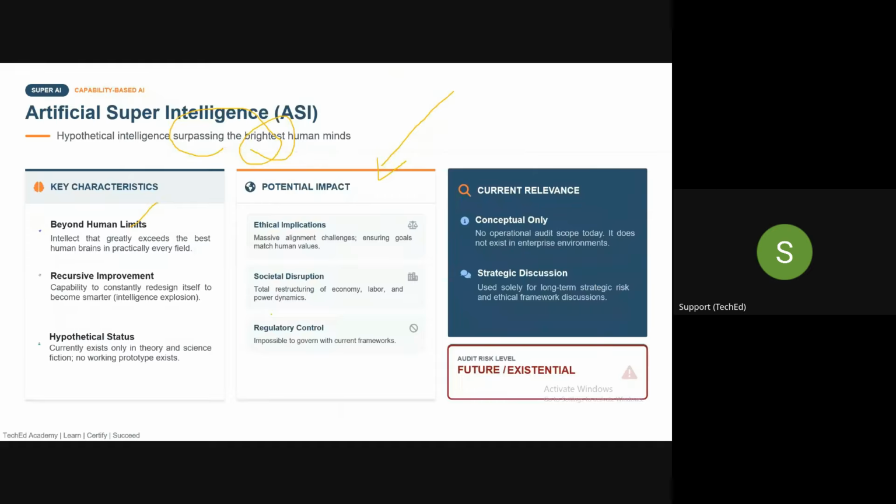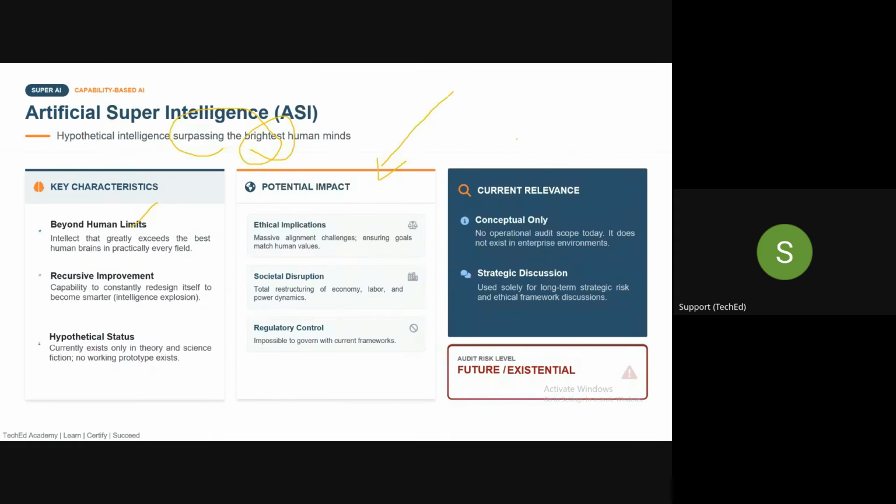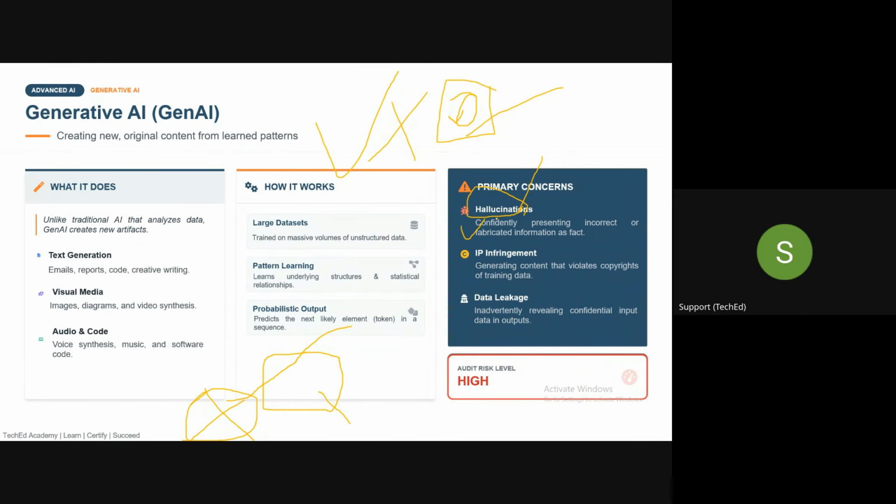Because AI systems, as we discussed, are narrow. Correct, guys? They have a boundary, they have limitations. They can only tell you from the data on which they have been trained. If you ask beyond that, then they may hallucinate. They may give you the wrong answer. So this is about hallucination, guys.